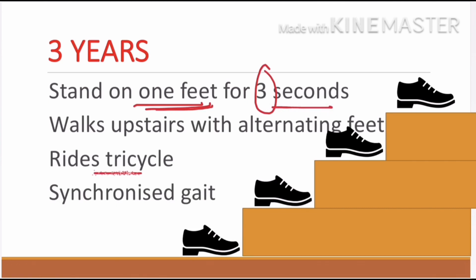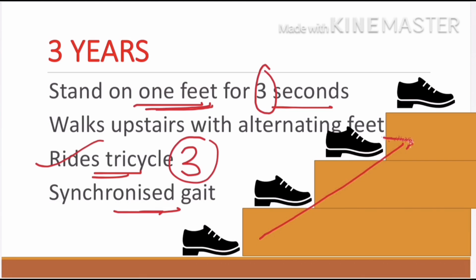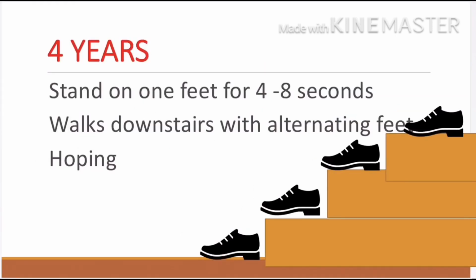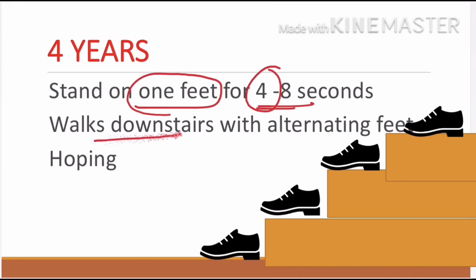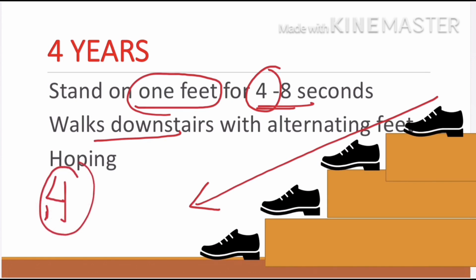The child can ride a tricycle. There is a synchronized gait, and the child can walk up a stair with alternating feet. At 4 years of age, the child can stand on 1 foot for 4 to 8 seconds, and can walk down a stair with alternating feet. And the child also hops. H looks like 4, so hopping at 4 years of age.